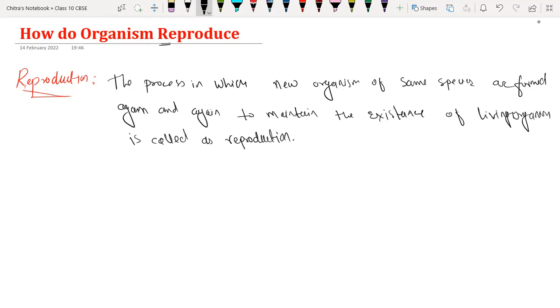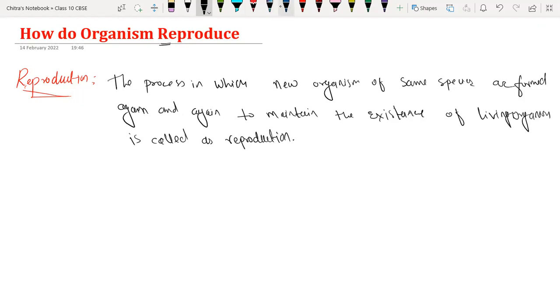New organism of the same species is a very important point, because a dog is going to reproduce a dog, the young one of a dog. An elephant will reproduce an elephant. From a mango seed you will get a mango plant only. A human being will produce a human being only. So a new organism of the same species is forming in order to maintain their existence, and this is called reproduction.